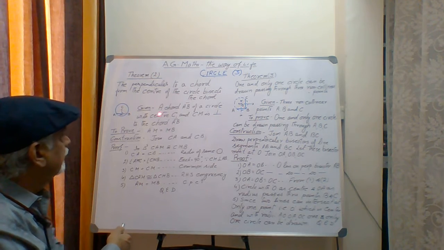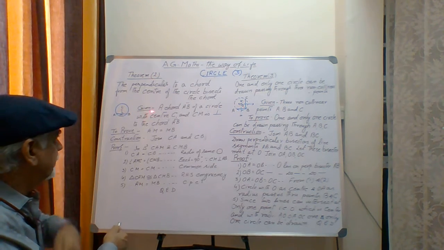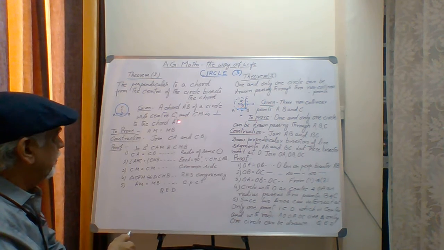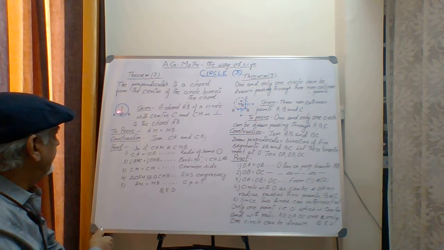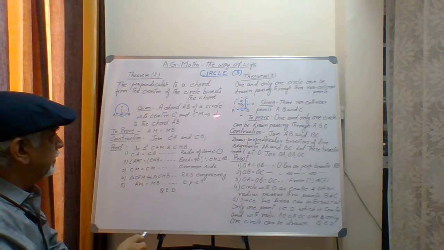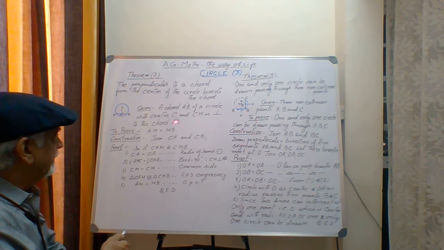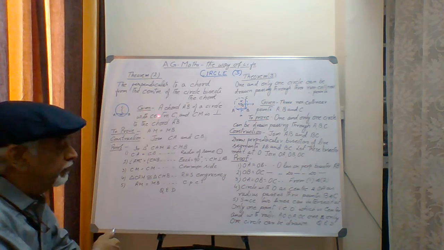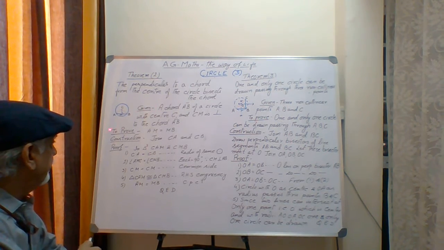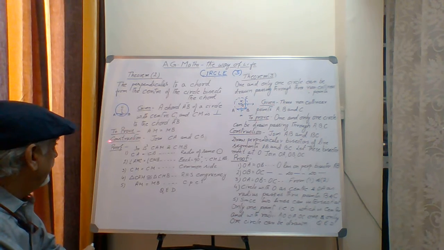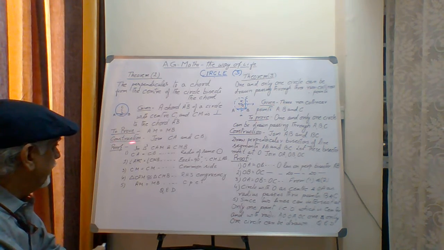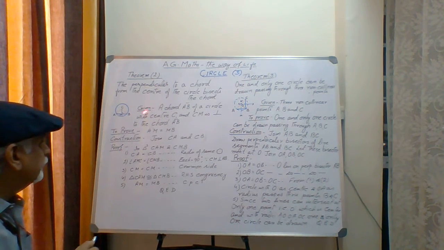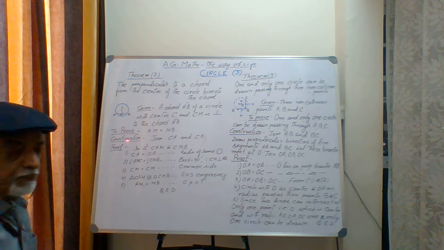How do we answer it? Given is the chord AB of a circle with center C, and CM is perpendicular to the chord AB. This is all that is given in the theorem. You have to write exactly as per this. These are the steps you have to follow. You have to write first the given conditions, then what is required to prove, then if there is any construction part, and finally you write the proof. So you have to maintain the sequence of the steps chronologically.